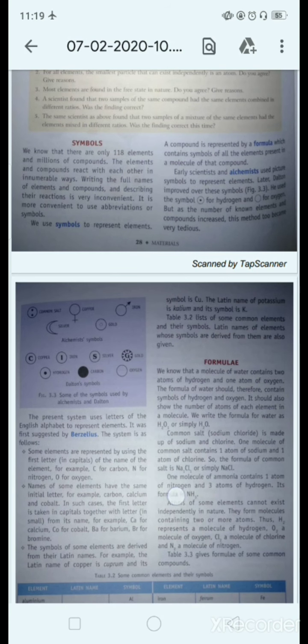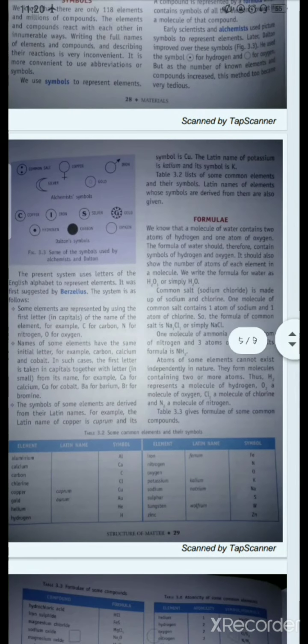Okay. Now next, formula. What is formula? We know that a molecule of water contains 2 atoms of hydrogen and 1 atom of oxygen. The formula of water should therefore contain symbols of hydrogen and oxygen. The formula is what? The combination of symbols of elements which represent a particular